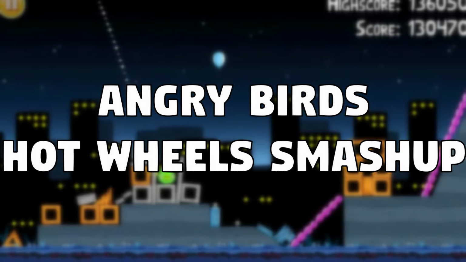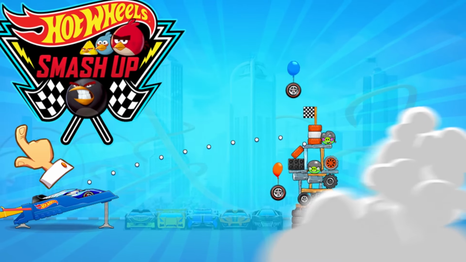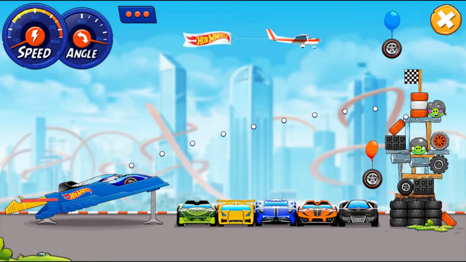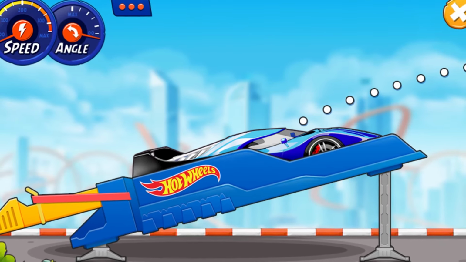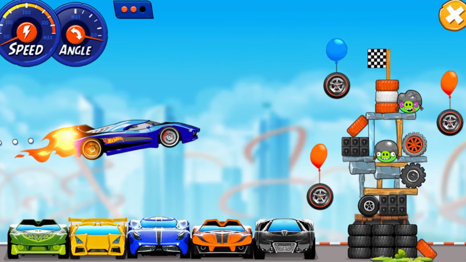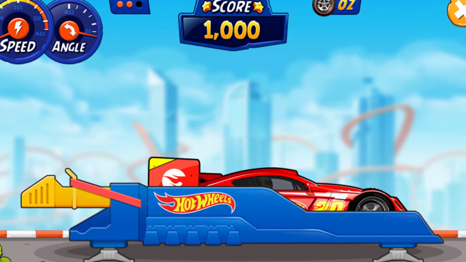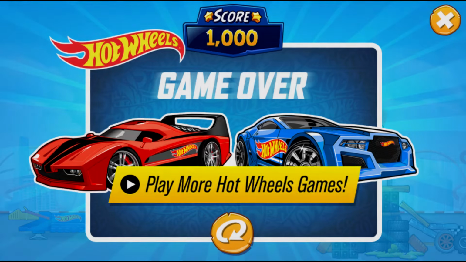Angry Birds Hot Wheels Smash Up. This is another one which is kind of unconfirmed if it exists as a game or not, but I decided I'd touch on it anyways. On a graphic designer named Mike Garada's portfolio, there's this mock-up of a Hot Wheels themed Angry Birds game where you launch Hot Wheels cars instead of birds. It's unknown if this game was ever actually made.